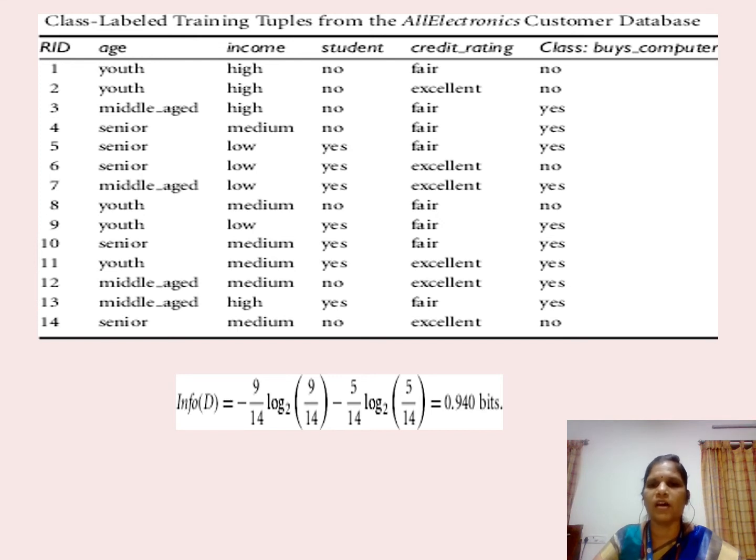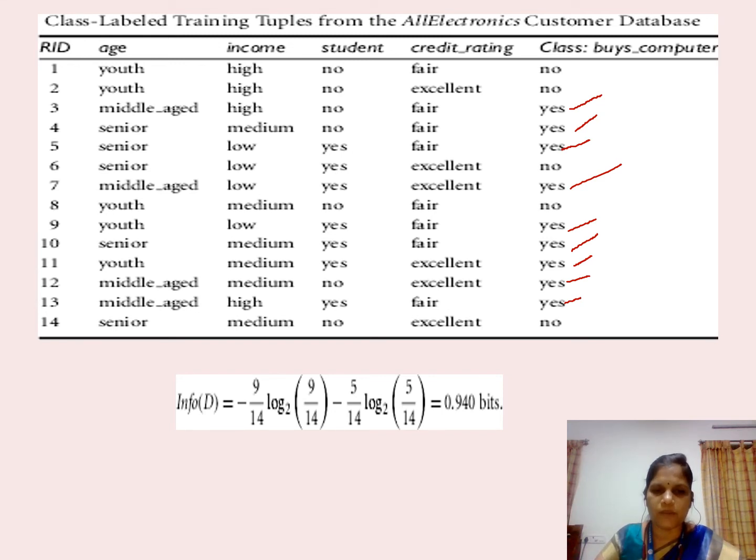First we are going to check how many yes categories there are. If you count yes: 1, 2, 3, 4, 5, 6, 7, 8, 9. There are 9 yes categories. So the probability of the yes category is 9 among the 14 samples. Now we are going to substitute these in the formula: minus summation i equals 1 to m of p_i log of p_i. Here the probability of the yes category is 9 among the 14 samples.